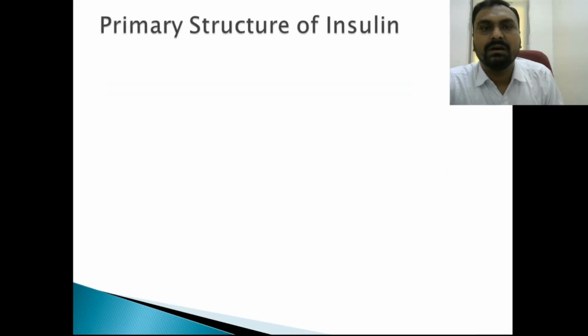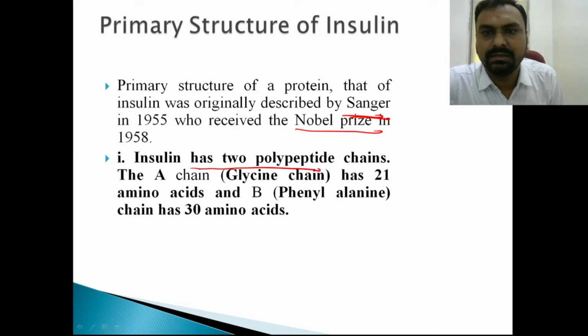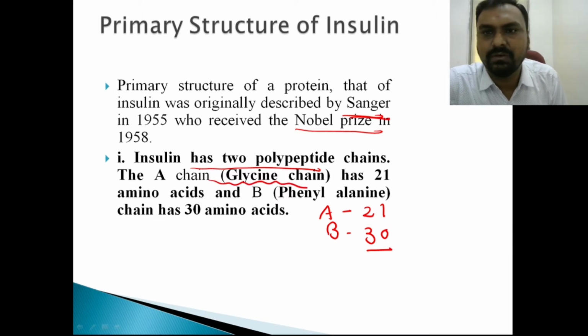Now we have to write about the primary structure of insulin. It was first described by Sanger, and he got the Nobel Prize. Insulin has two polypeptide chains. One is the A chain, which is made up of 21 amino acids. The B chain is made up of 30 amino acids. The A chain starts from the amino acid glycine, while the B chain starts from phenylalanine.